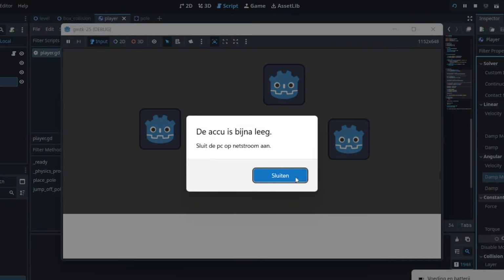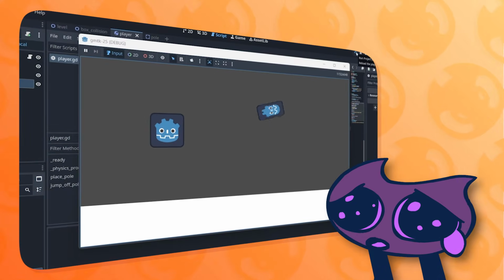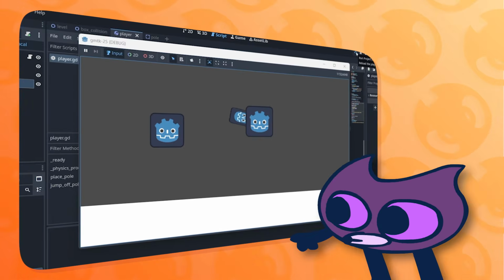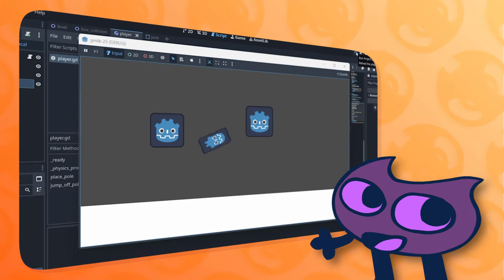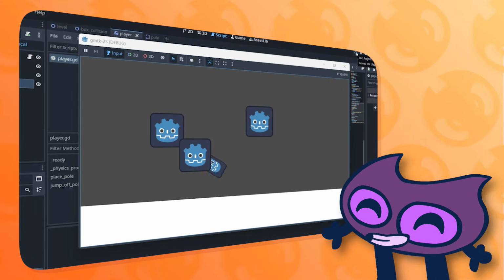That's okay. I need to charge this laptop. That was more difficult than I was expecting, but thankfully all that was left to do for the prototype was create a way to win and a way to lose. You know, basic collision detection. That's easy.